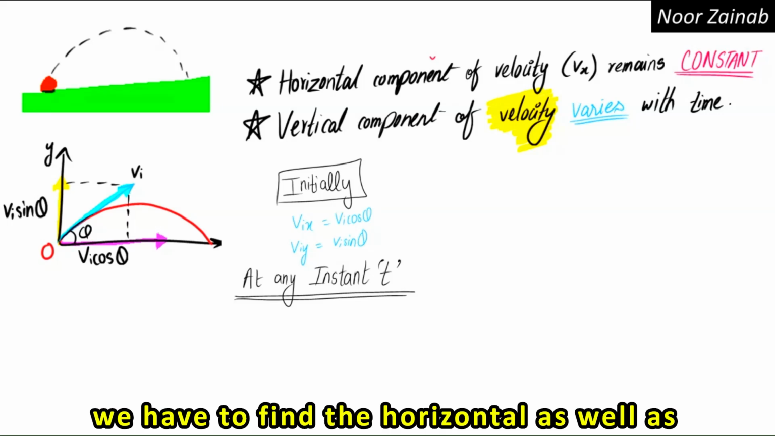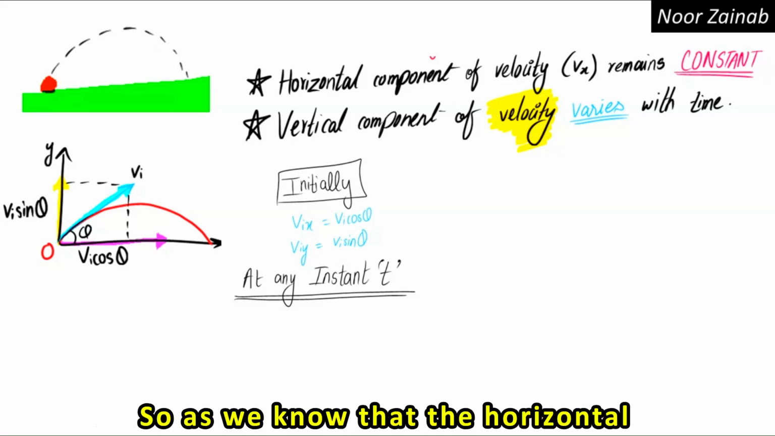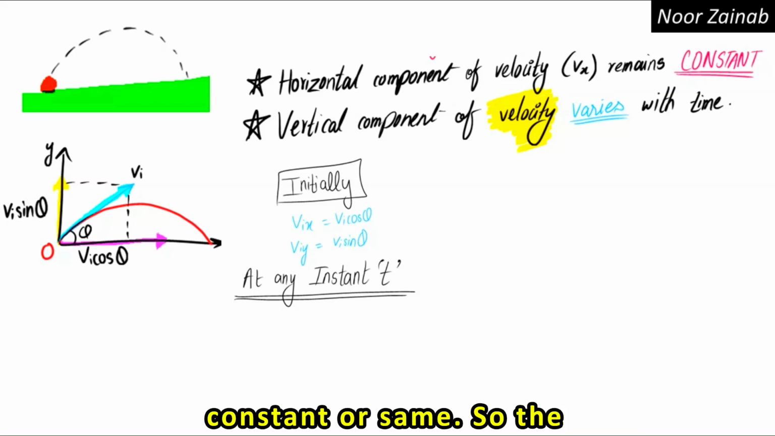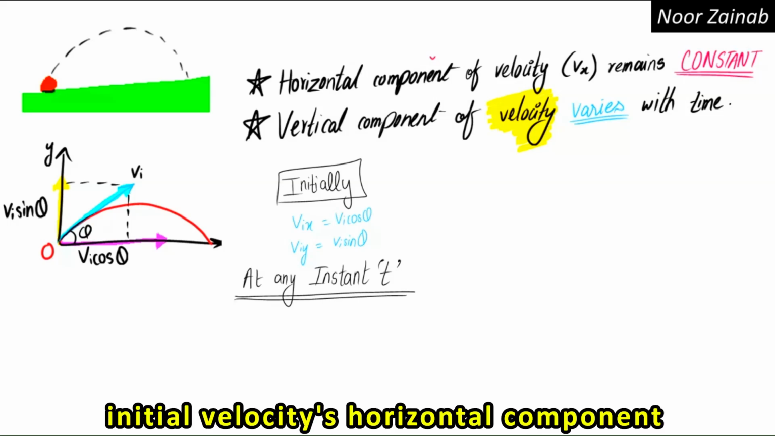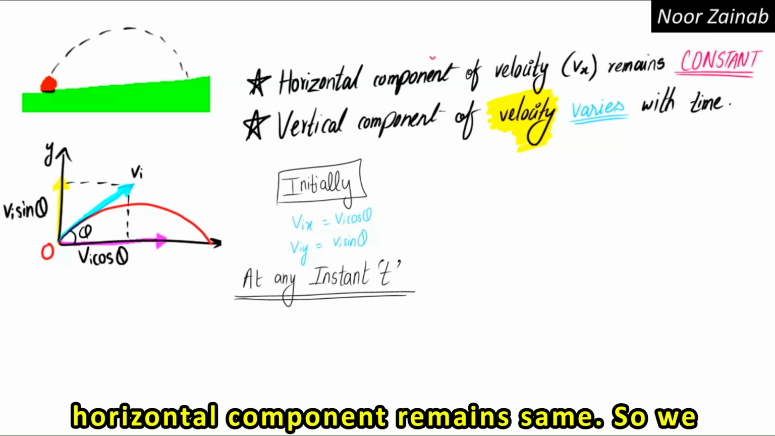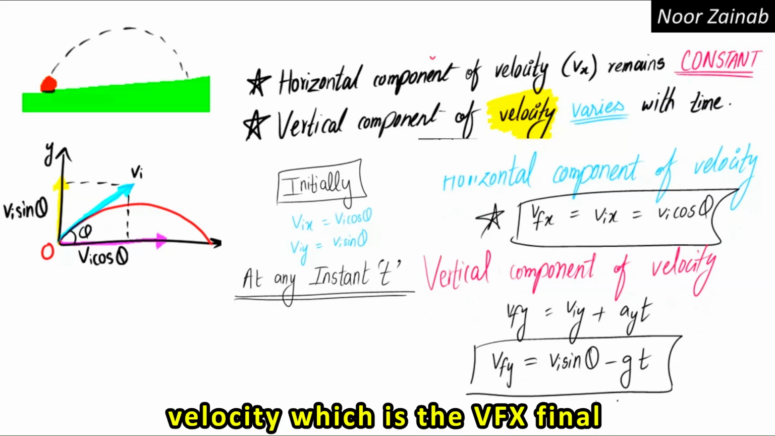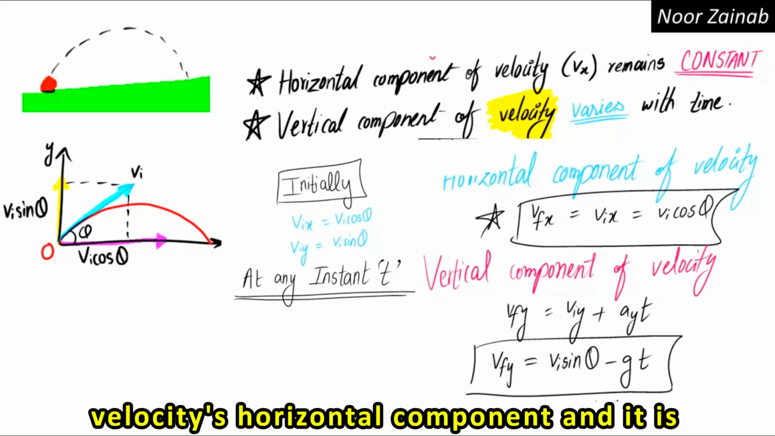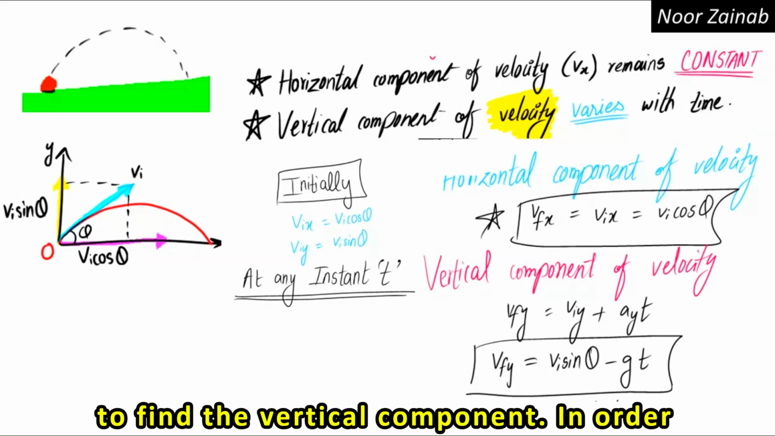So now we have to find the horizontal as well as vertical component of the final velocity. As we know that the horizontal component of the velocity remains constant, the initial velocity's horizontal component and the final velocity's horizontal component remain the same. So we can say that the horizontal component of the final velocity, vfx, is equal to the initial velocity's horizontal component, and it is equal to vi cos theta. Whereas we have to find the vertical component.